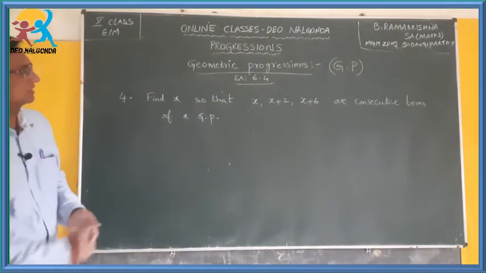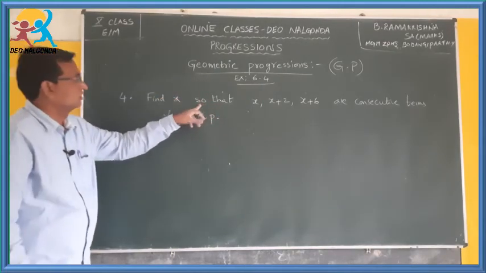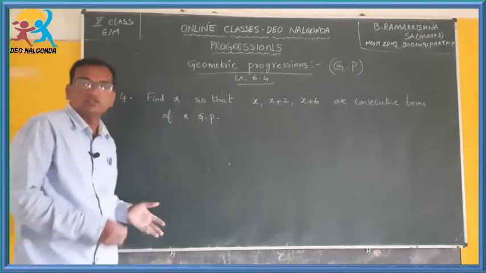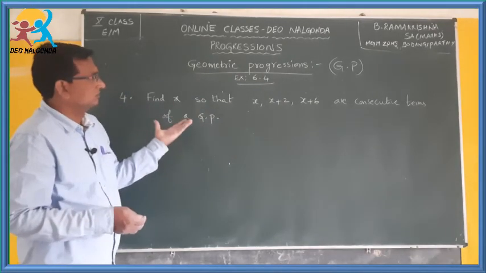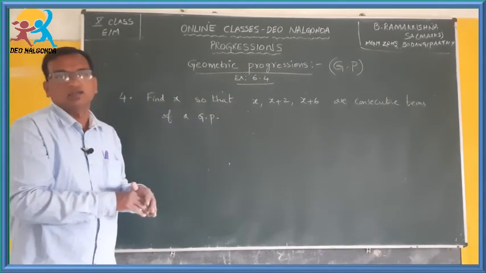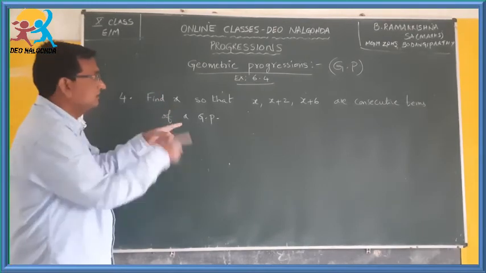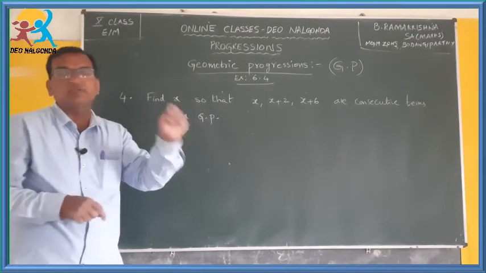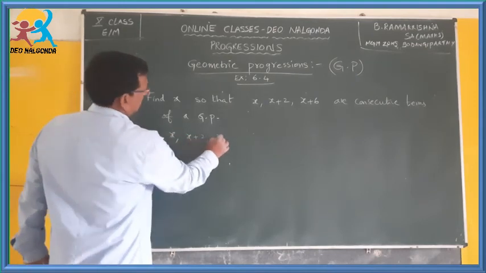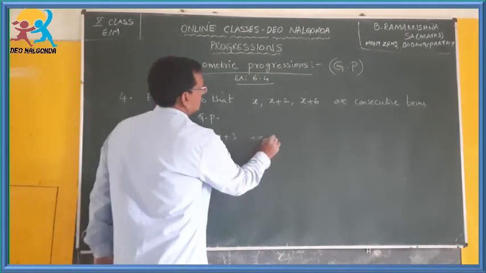Okay, try to understand this. Find x. There is x involved in these terms. You have to find that x, so that these three expressions or terms are consecutive terms. Consecutive terms means the immediate terms. There is a list in which x is involved. You have to find that x given what? Given that the list forms a GP, geometric progression.